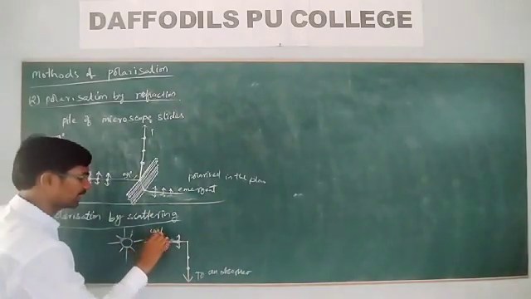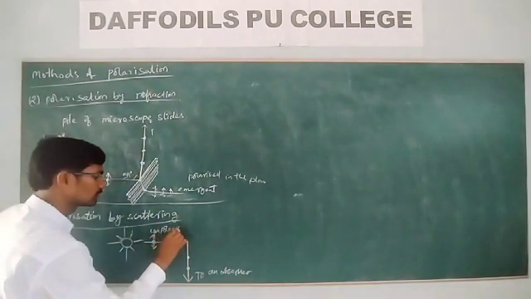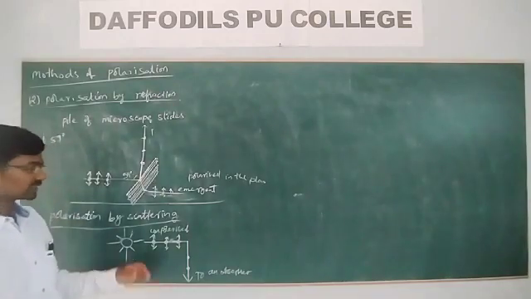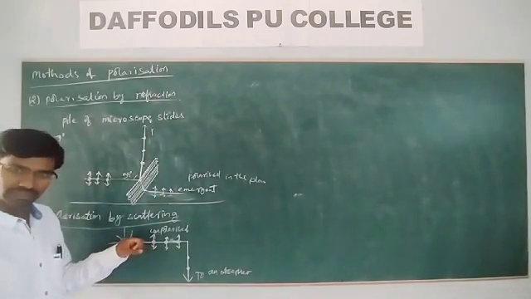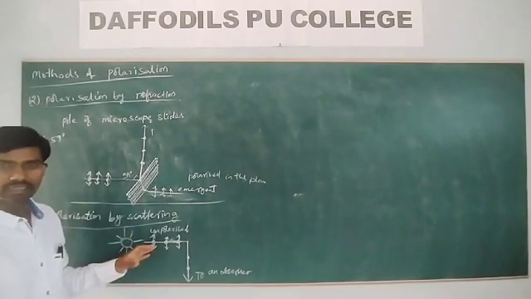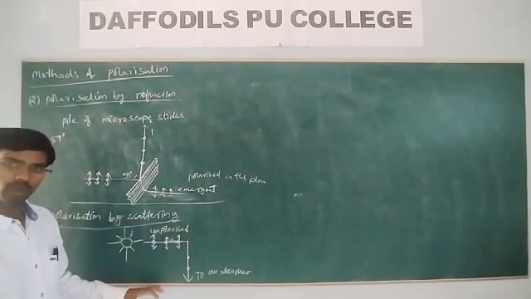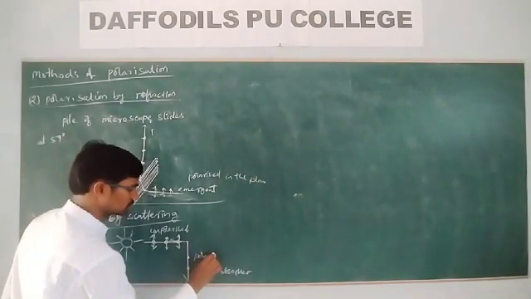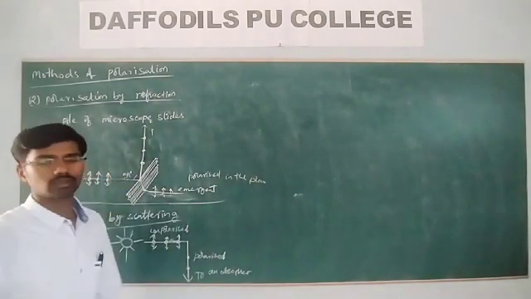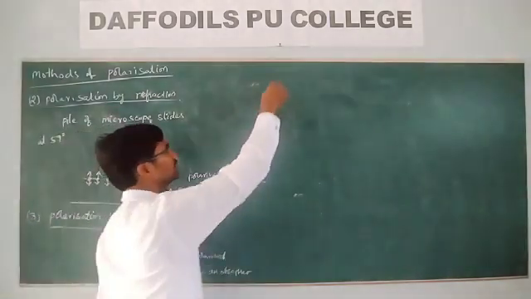So unpolarized light which passes through the atmosphere and dust particles will be scattered. When it is scattered, a part of the unpolarized light will become completely polarized.